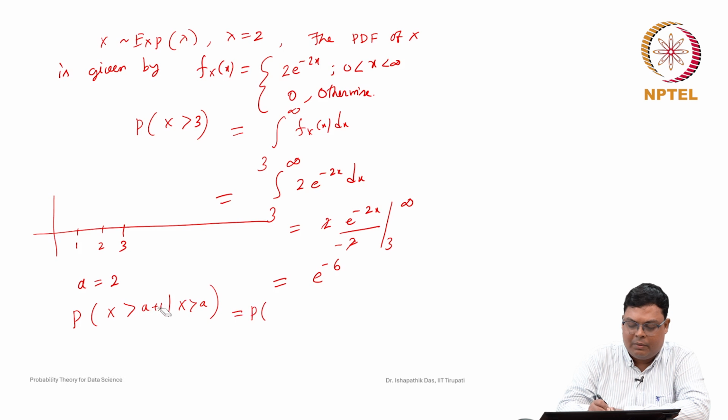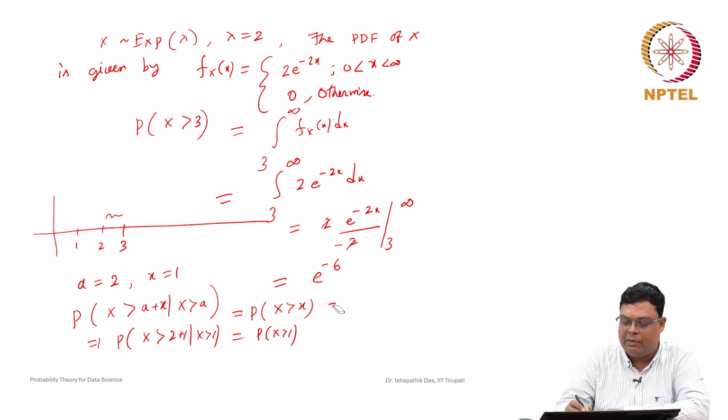Because it has the memoryless property, consider a is equal to 2, x is equal to 1. So, this is nothing but the probability x greater than a plus x given x greater than a, which is the same as the probability x greater than x. So, it does not depend upon a here. Just put x equal to 1. Hence the probability that x greater than 2 plus 1 given x greater than 2 is nothing but the probability x greater than 1.